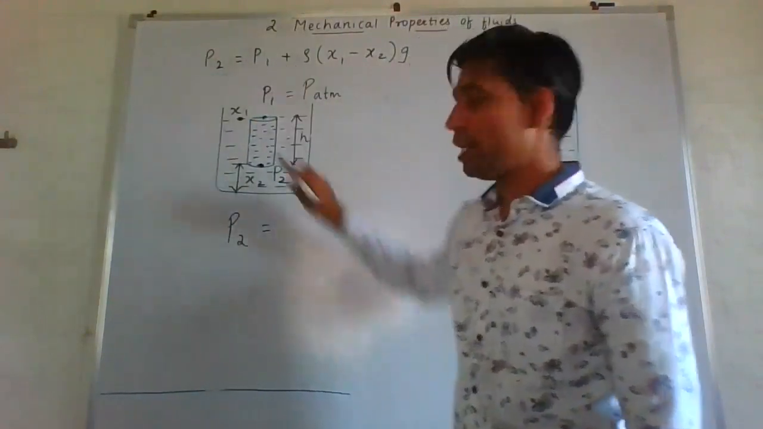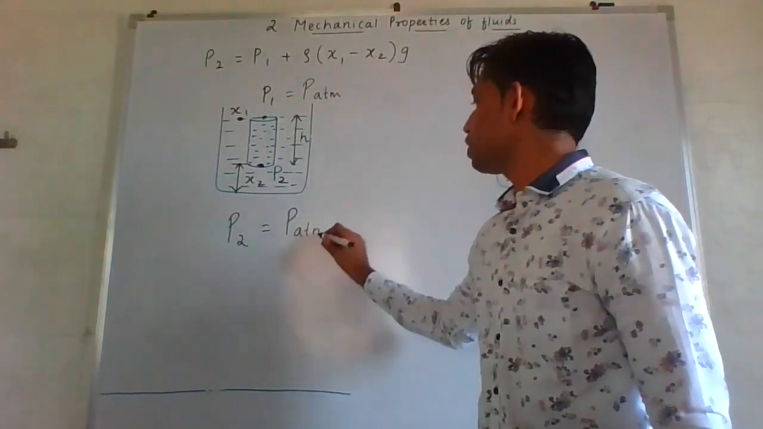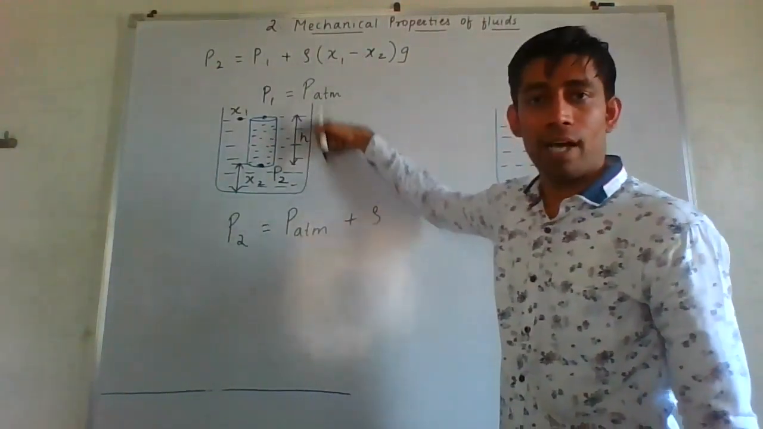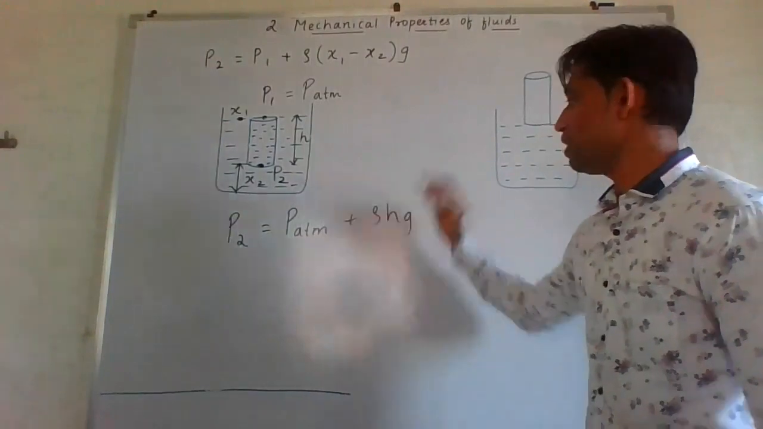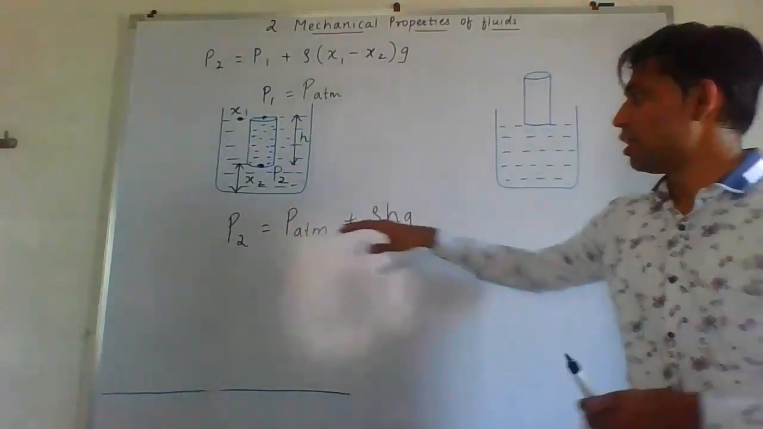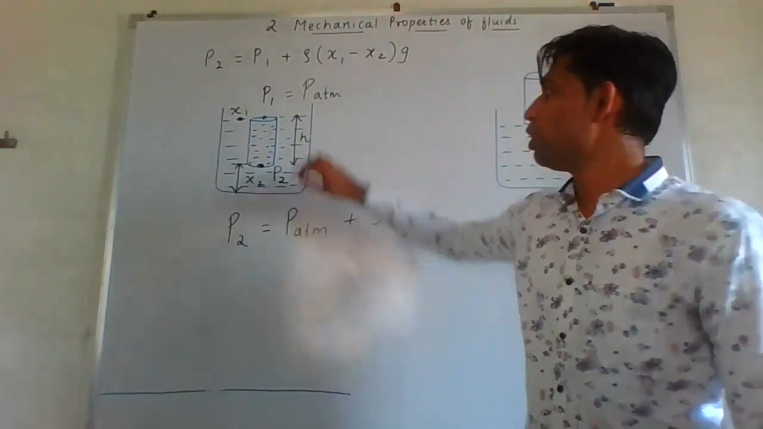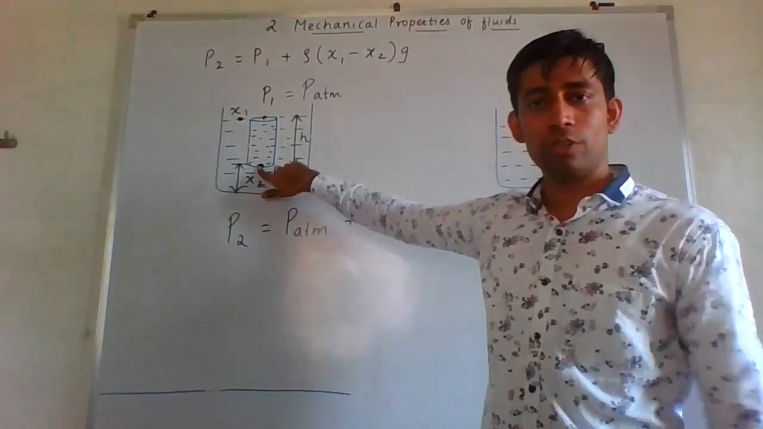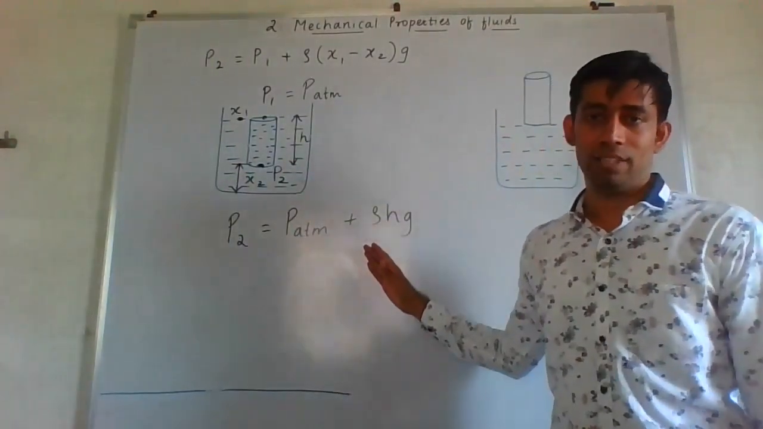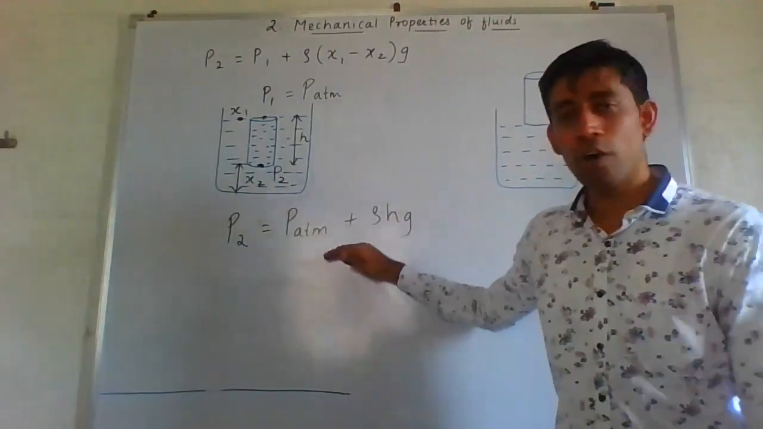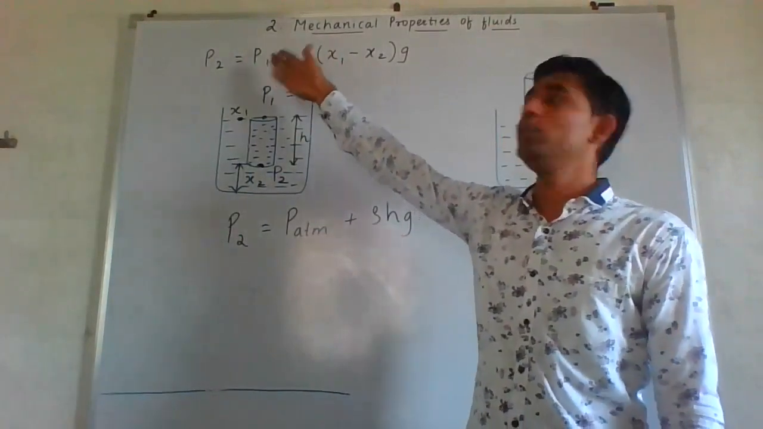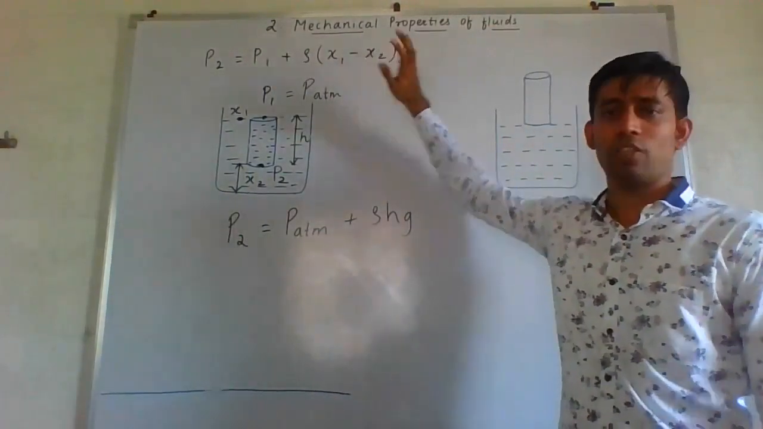So instead of P1, I'll be writing P atmosphere plus rho (x1 minus x2, which is nothing but the height h) g. So this becomes our formula. Now it's not that difficult. In simple words, if I had asked you, a person is standing at this point, you are supposed to find the total pressure, then I think you would have done the same thing on simple logic. The same formula we have just derived with the help of new terms. So it's not that difficult.